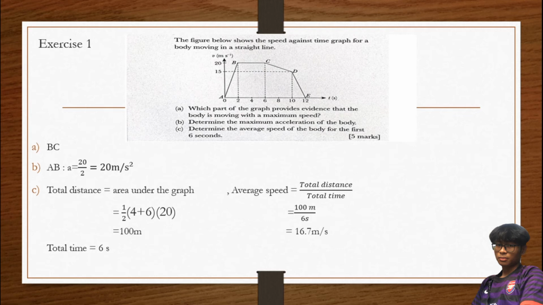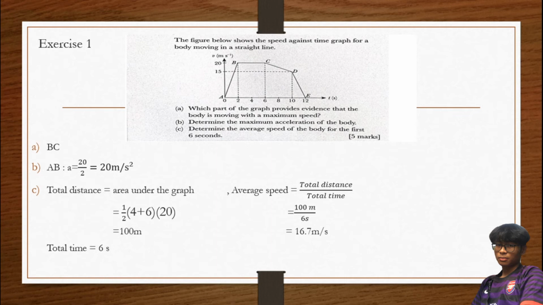So DE pun dia deceleration. So kalau BC ni memang dia punya acceleration is 0 sebab dia constant velocity. Since the constant velocity, no acceleration. So kita cari, kita boleh first kita cari, kita guna dia punya rumus gradient.